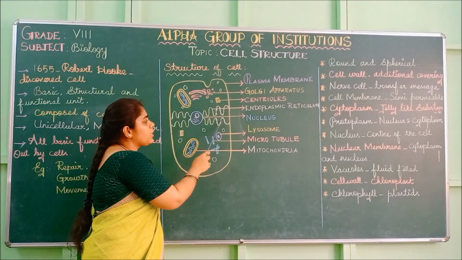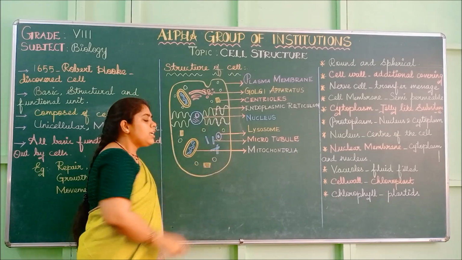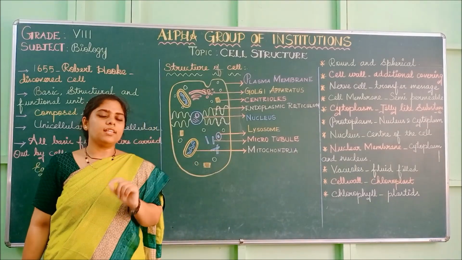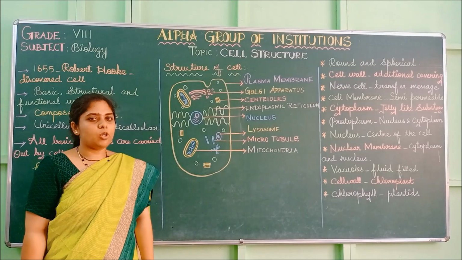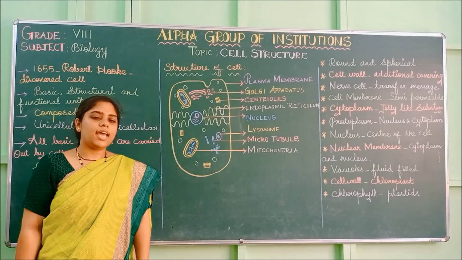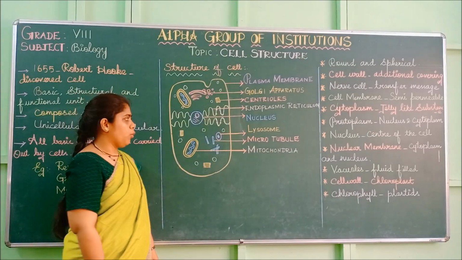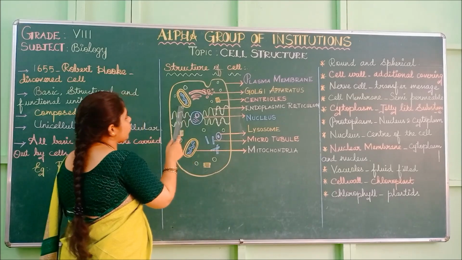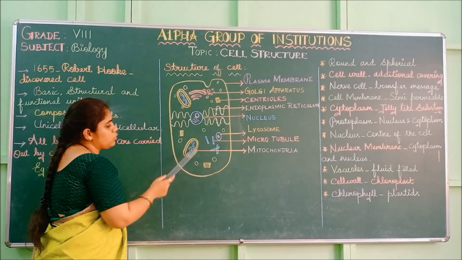These dots are ribosomes. Since the ribosomes are present, it is called the rough endoplasmic reticulum, and it helps in the production of proteins. Next we have a structure like this on both sides of the cell.